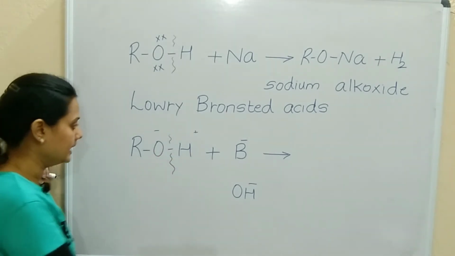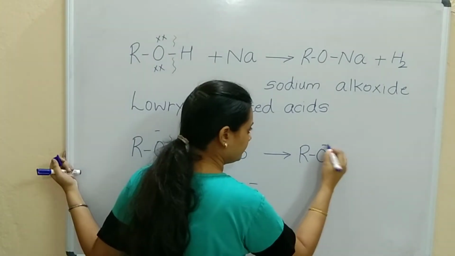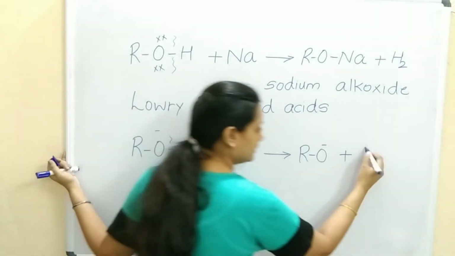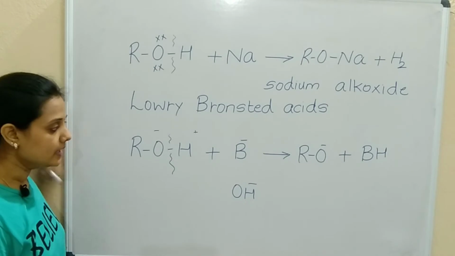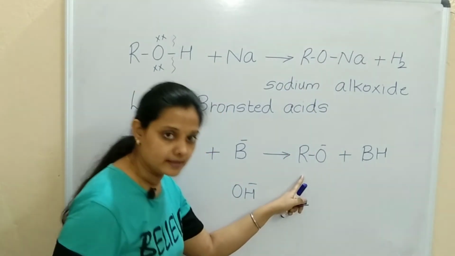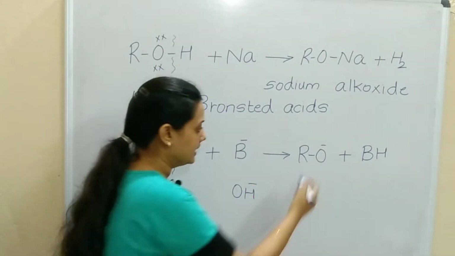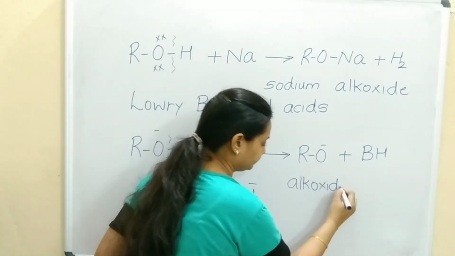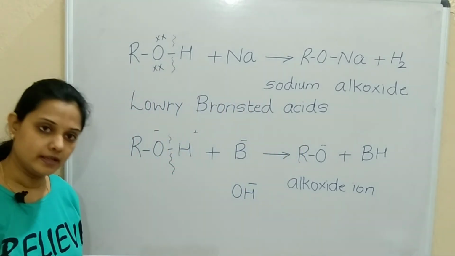If we see electronegativity, so what will we get here? RO minus, and the negative and positive will attach, BH. Correct. Now what is this? Earlier we wrote RONa, that is sodium alkoxide. But what is here? It is alkoxide, but in the ion form. So this is the alkoxide ion.